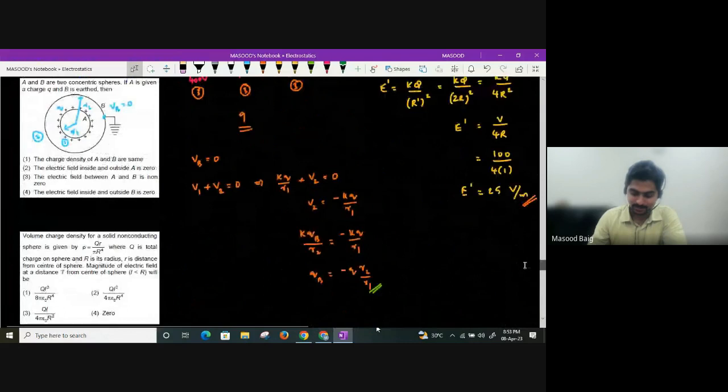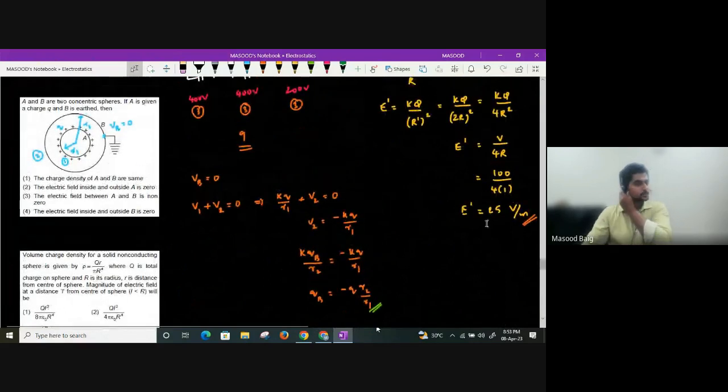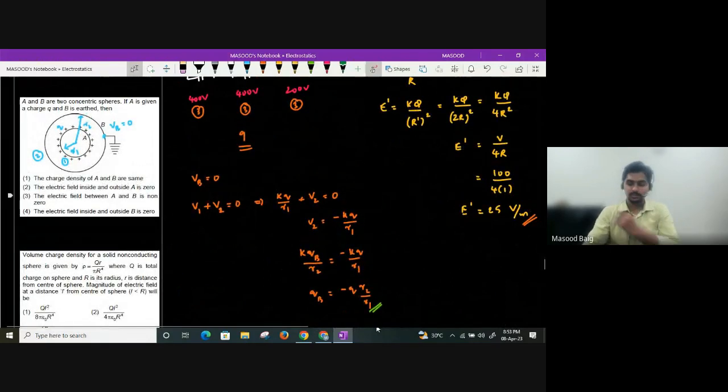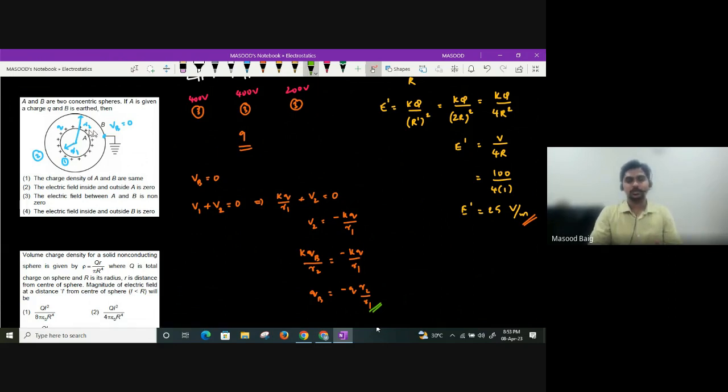Right. So let us just see this question, guys. What is the electric field inside A? Can you please tell? Electric field inside A, because it is a shell again, it should be 0. What should be the electric field inside B, between A and B also? It should be 0 only, guys. Right. So what is the answer now?